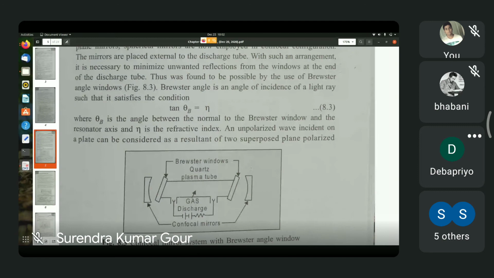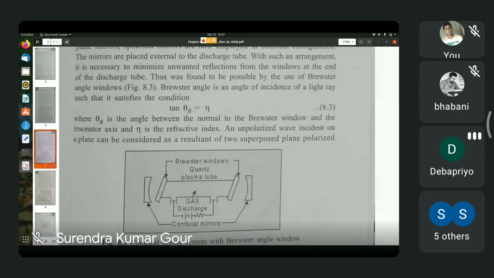Then the reflected light will in general be partially polarized. Suppose the axis of the system.